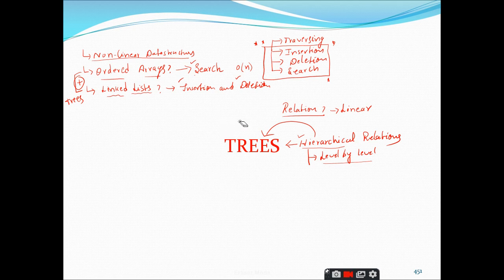Like that we have so many kinds of trees, and every tree will have its own application area. And in general, if somebody asks you what we make use of trees for, for what type of data, you can blindly say that trees are used to represent elements which have a hierarchical relation. Is it clear up to this point? Yes, sir. Right.